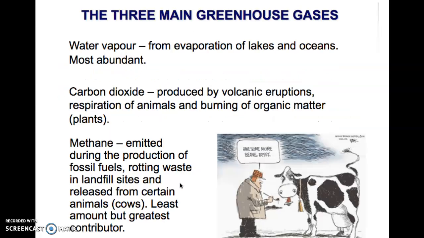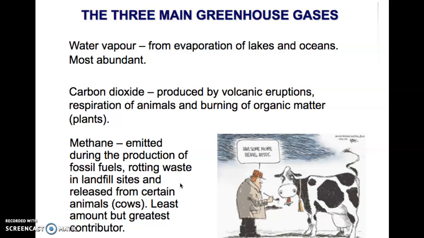This is the last slide. The three main greenhouse gases: water vapor, from evaporation of lakes and oceans, is the most abundant, but is the most short-lived. Carbon dioxide, produced by volcanic eruptions, respiration of animals, and by burning of fossil fuels, so using gasoline and all that stuff.